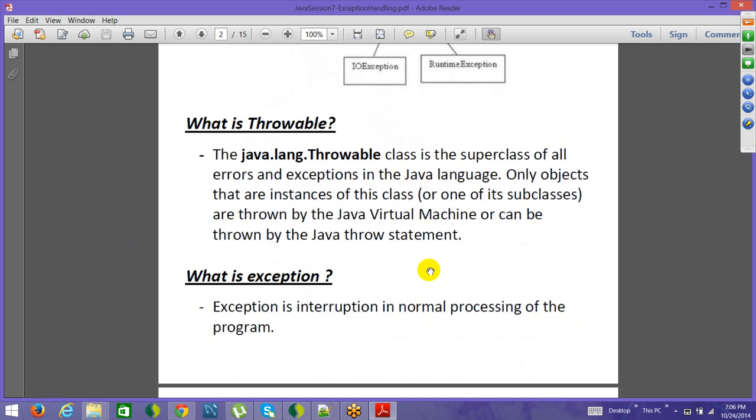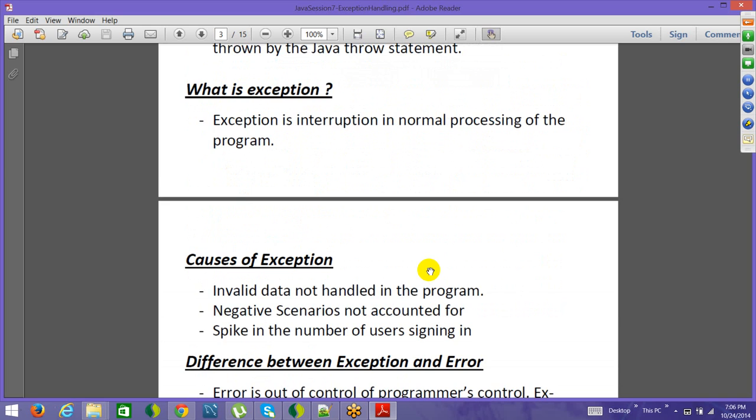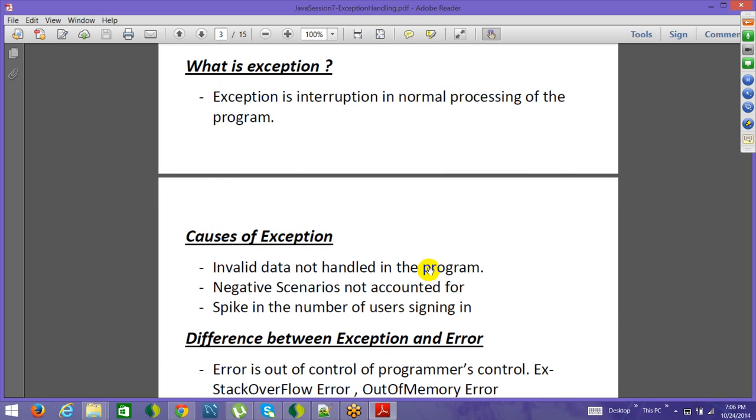So what is an exception? Exception is an interruption of the normal processing of the program. You are running some program, you want some logic to be executed, and because of some negative scenarios, there is an interruption, and that is nothing but an exception. That is what we call an exception in Java. And what are the causes of exception? Many things, like invalid data not handled in the program, negative scenarios not accounted for, or a spike in the number of users signing in, and this might be a reason for your application going down.